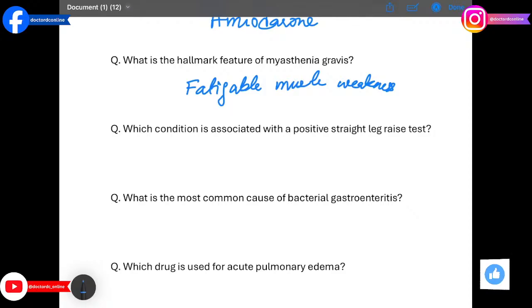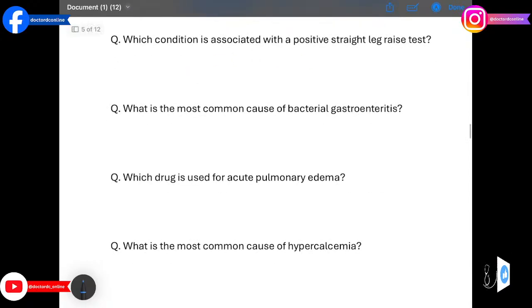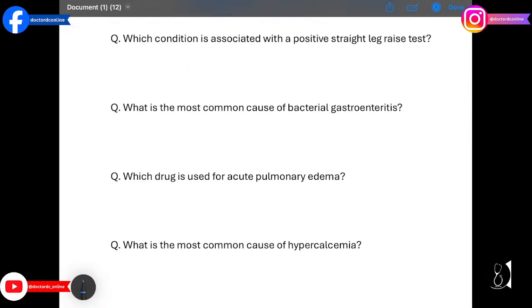Moving on to the next question, we have which condition is associated with a positive straight leg raise test? The answer is lumbar disc herniation. Sciatic nerve compression causes radicular pain on leg elevation.